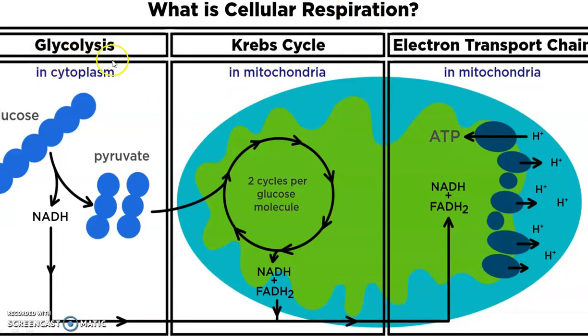So what happens in glycolysis? You all know that glyco means glucose, lysis means breakdown. So the breakdown of glucose or oxidation of glucose is termed glycolysis. This process occurs in the cytoplasm. The 6-carbon compound, that is glucose, is converted into a 3-carbon compound, that is called pyruvic acid, or pyruvate. So glucose is converted to pyruvate in the presence of oxygen. It is termed aerobic glycolysis, and here the entire reaction takes place in the cytoplasm or cytosol.